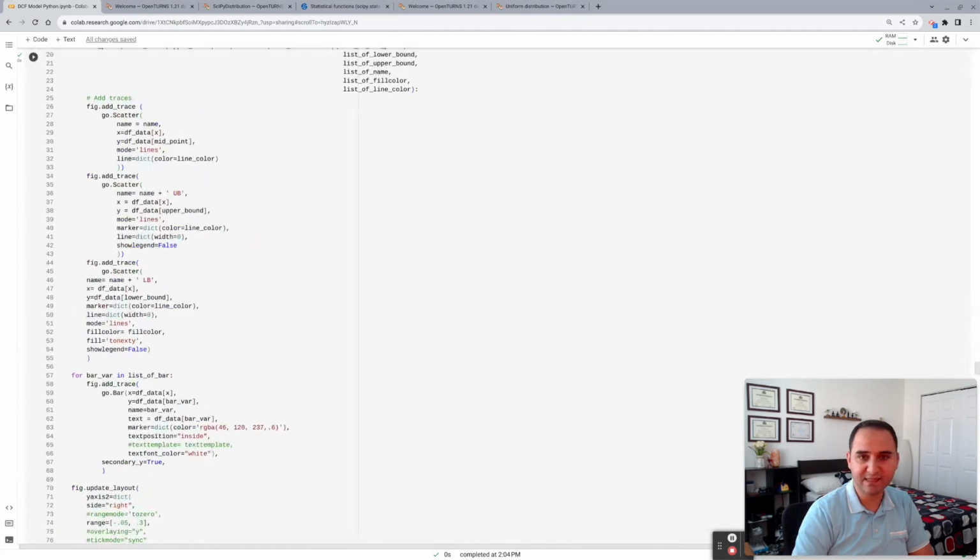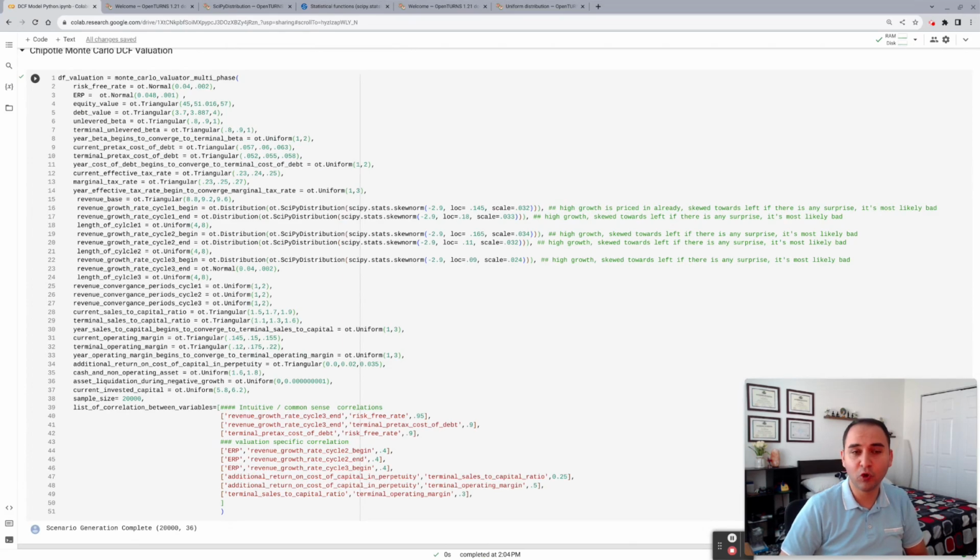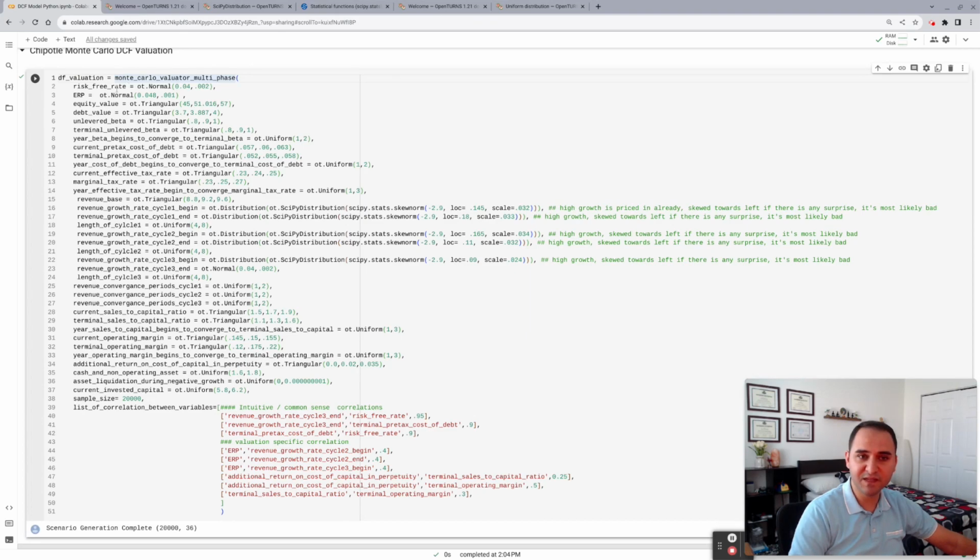So with that said, let's get into providing the inputs to the model. If you would like to know more details about every input that we provided to the model, I would recommend going and watching the previous session 4, where we provided the inputs to the model with some description around it. I'm not going to be talking about why I am choosing such numbers. I'm just going to show how to supply the distribution with its properties to the model. We call this Monte Carlo multiphase function, and we'll start filling out the distribution that is needed for each parameter.